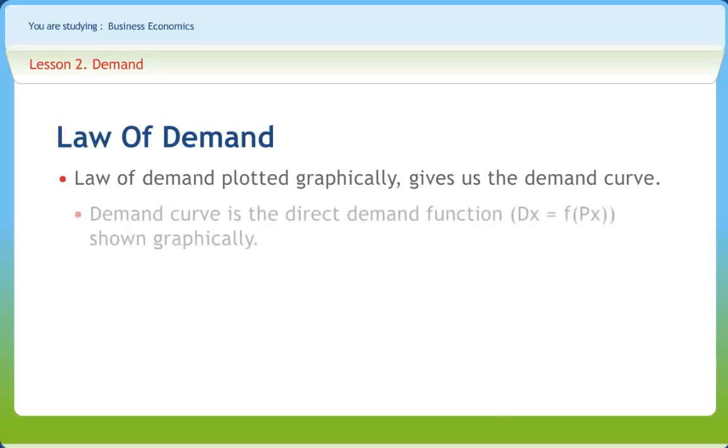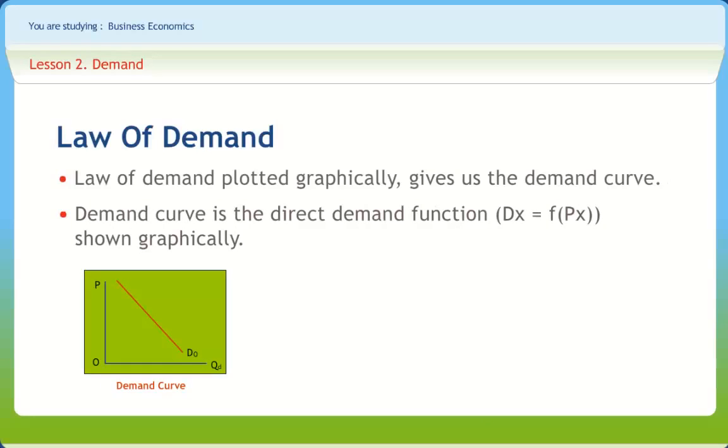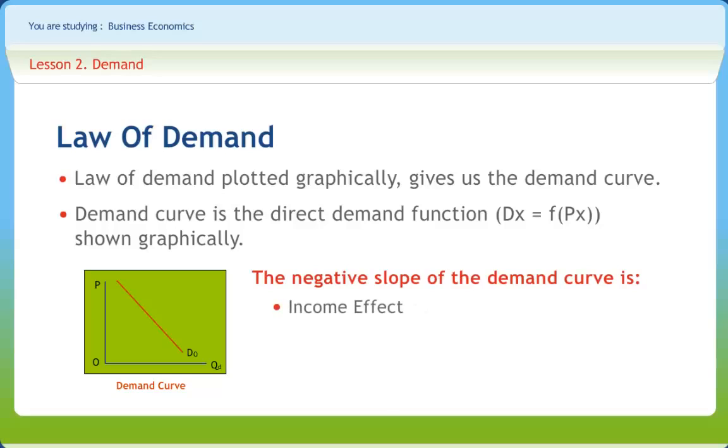The graph shown here illustrates the law of demand, which states that, other factors remaining constant, the quantity demanded of a good or service varies inversely with its price. The negative slope of the demand curve is explained by the income effect and substitution effect of the price change.